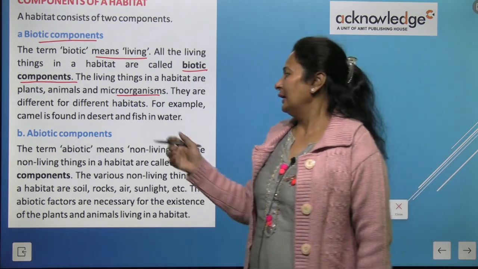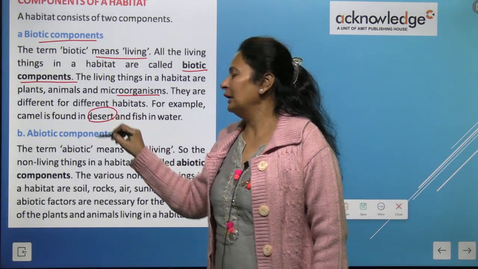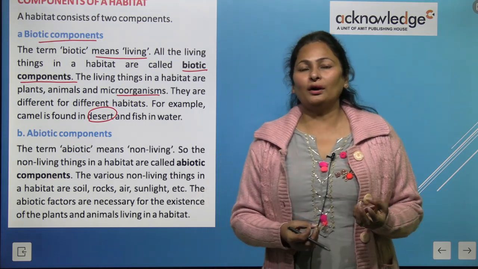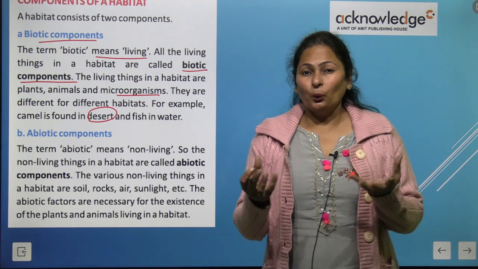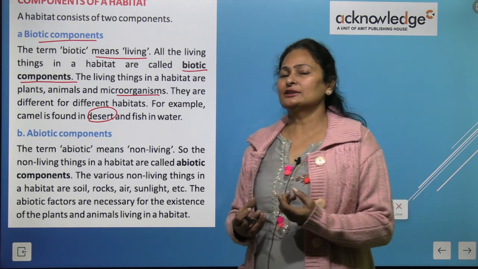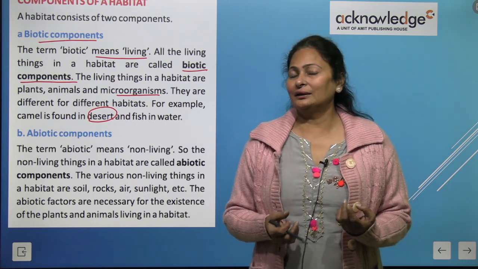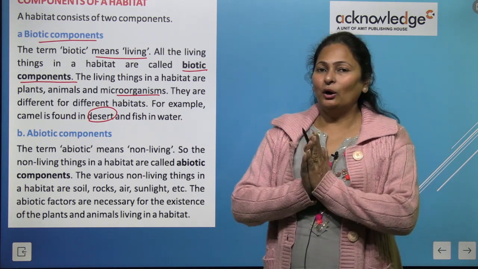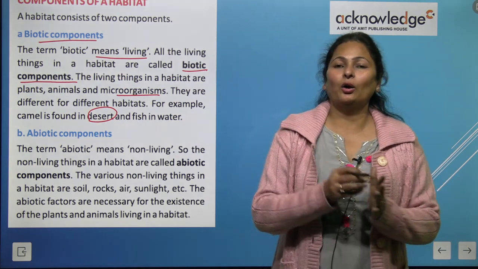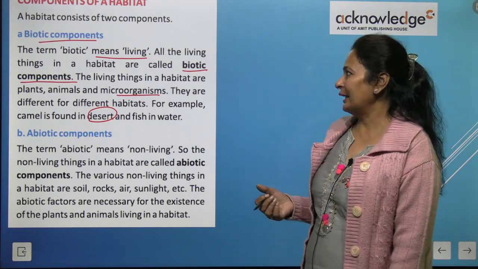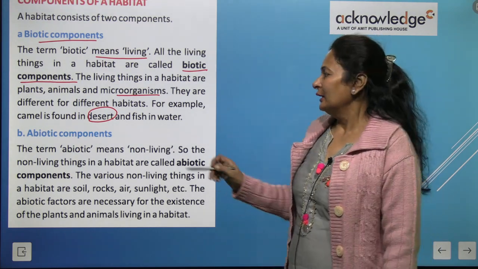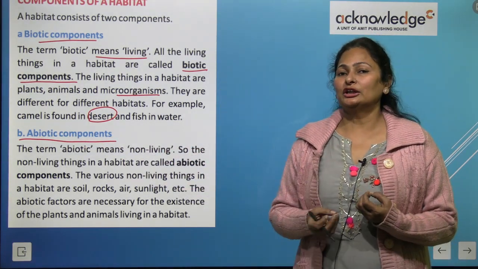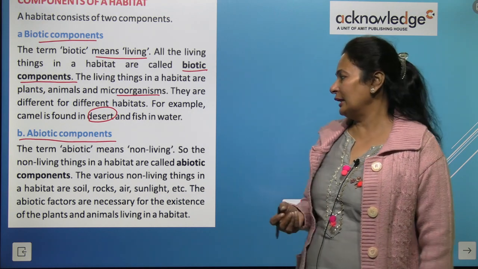Camel is adapted to live in desert region, right? Fish swim in water, polar bear in the snowy regions, right? So different kinds of animals have adapted to the climatic condition for their survival, and all the living things are called biotic components, right?